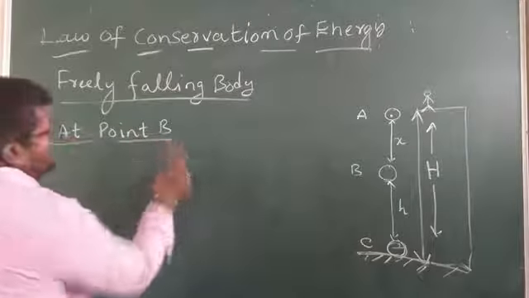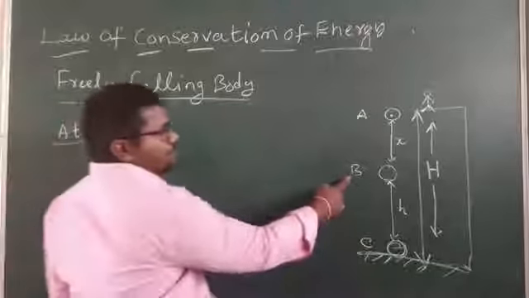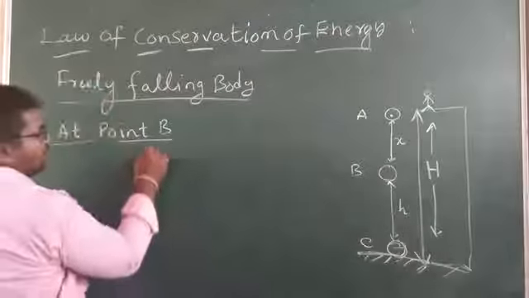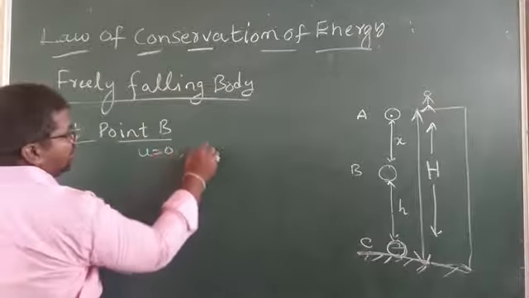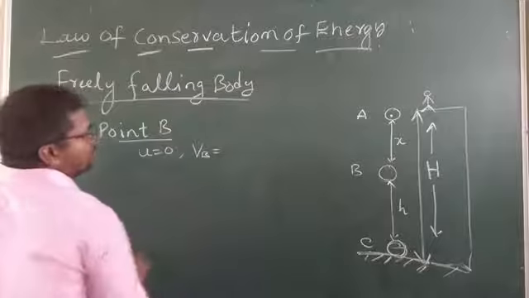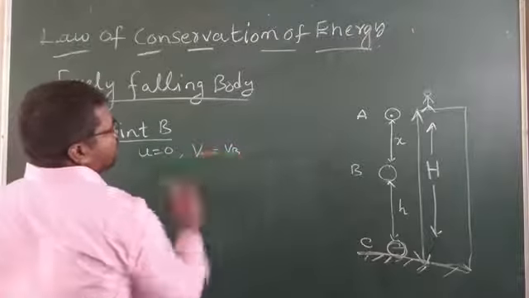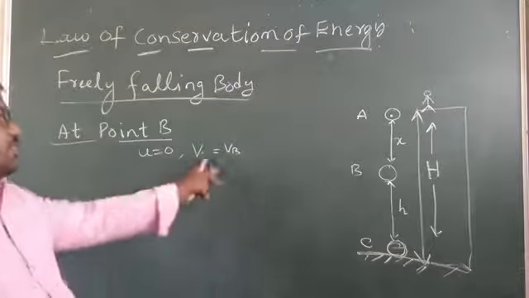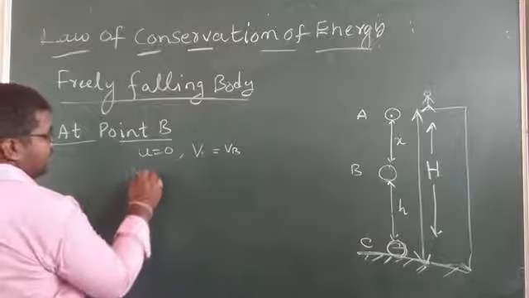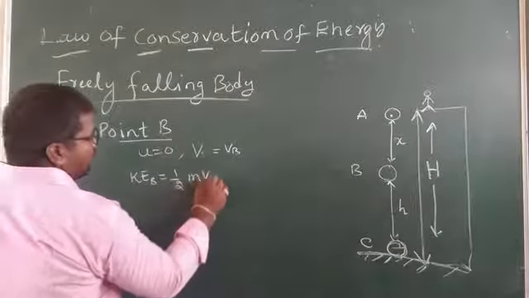See here, at point B, initial velocity is 0 and the final velocity is VB. Then kinetic energy at B is equal to 1 by 2 m VB square.